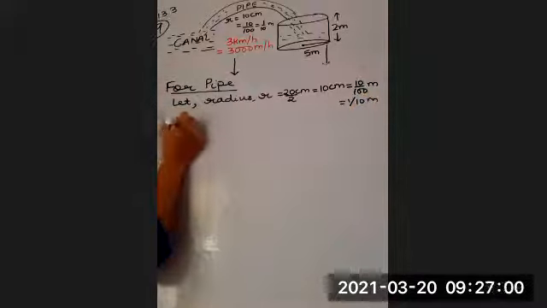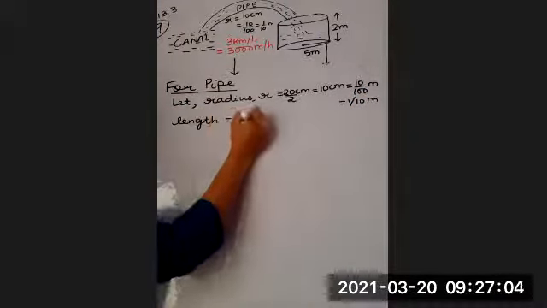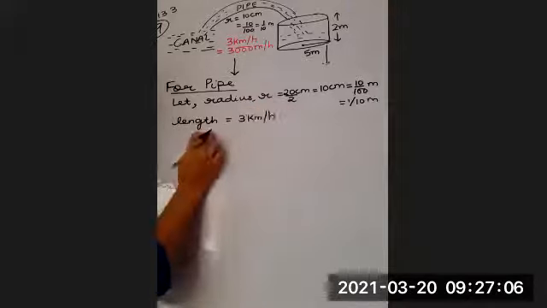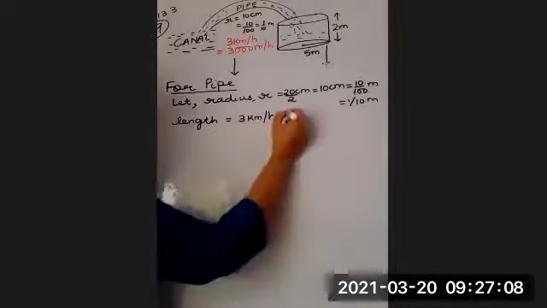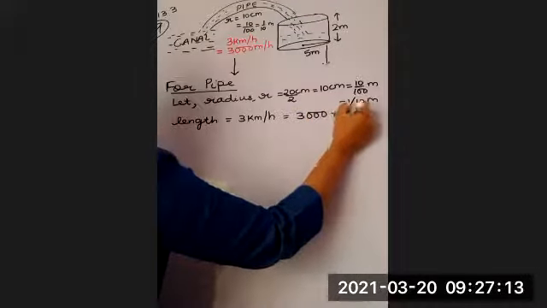Okay? And length is 3 kilometer per hour. We need to mention the time, so 3000 meter per hour.